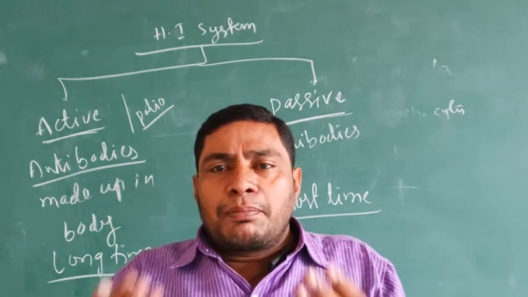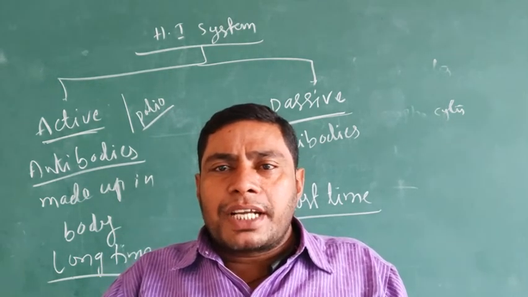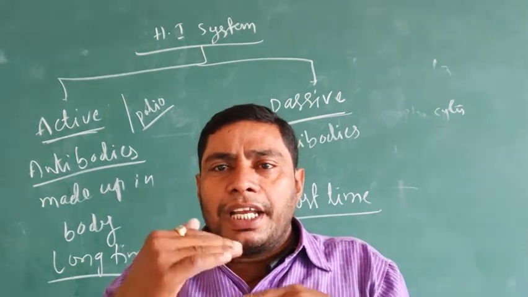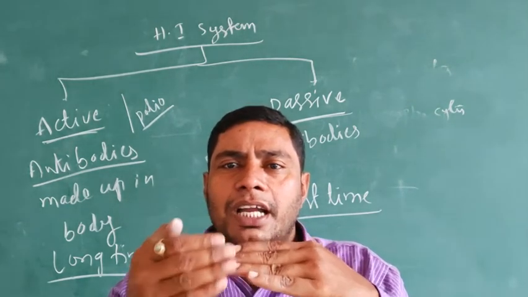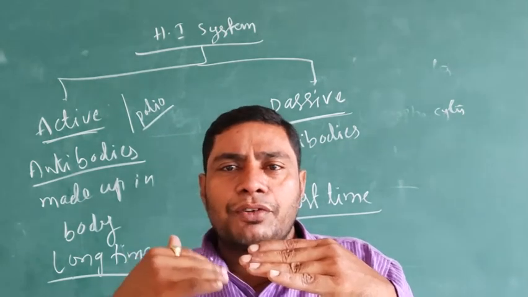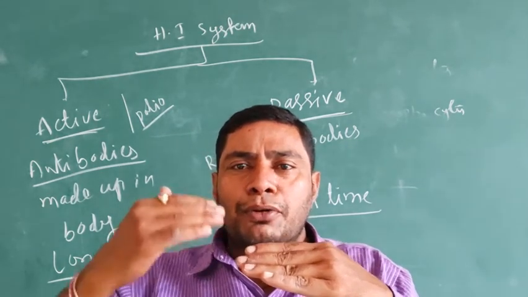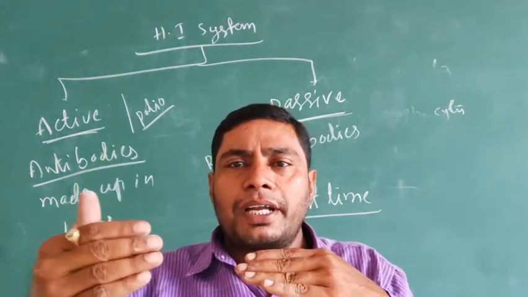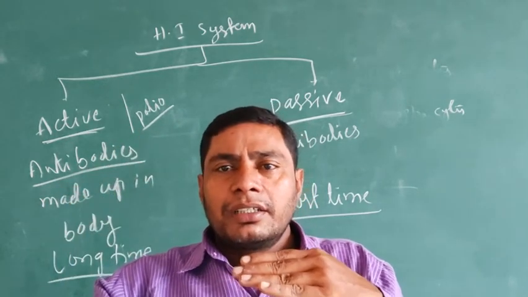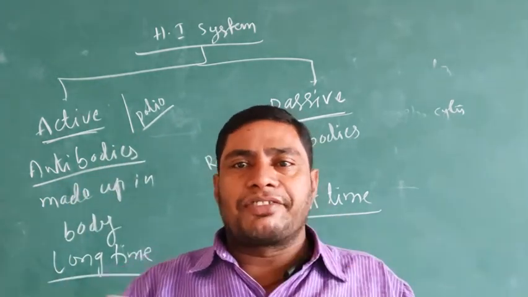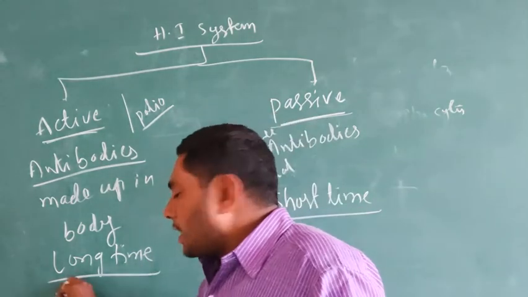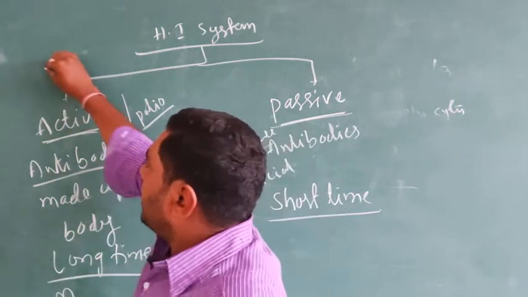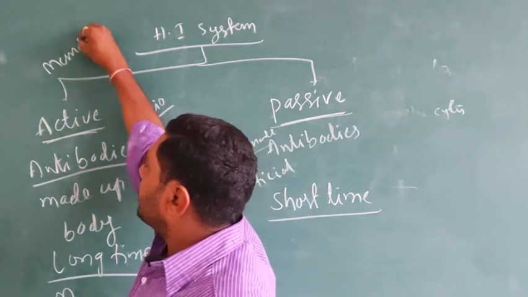In our body, the lymphocytes are present. The inactive state of the pathogens is identified by the B lymphocytes. They are able to produce antibodies against the inactive state of the pathogens, depending on the memory cells.